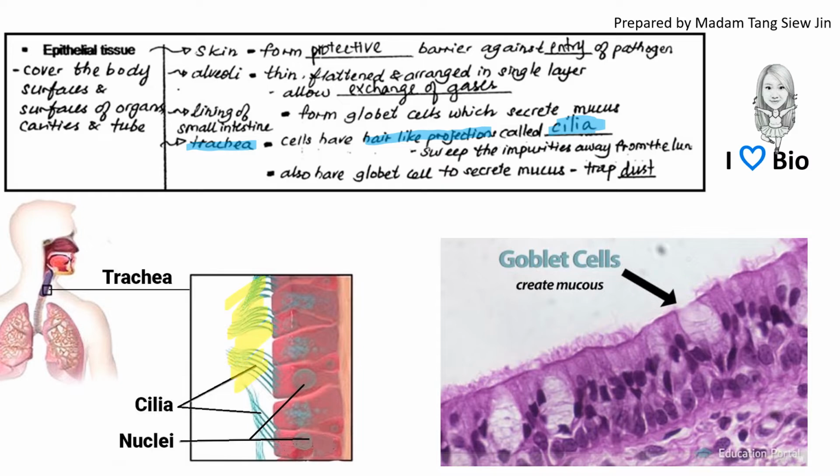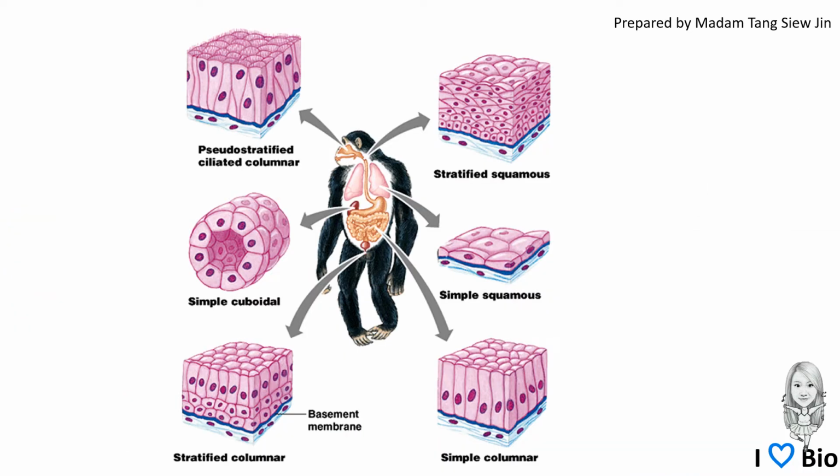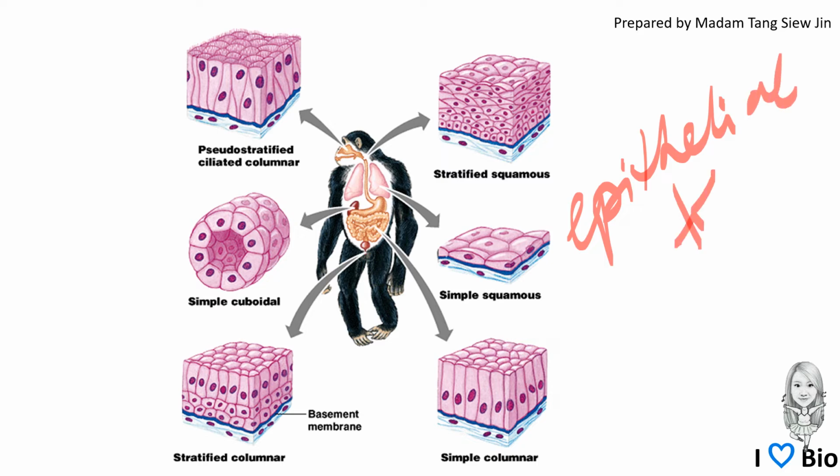Here is the diagram of the cilia. And these cilia can sweep the impurities away from the lung. This lining of cells also contains goblet cells to secrete mucus, and it can trap the dust. The diagram here shows different epithelial tissue which have different shapes and different functions, but all of it covers either the inner surface or the outer surface.